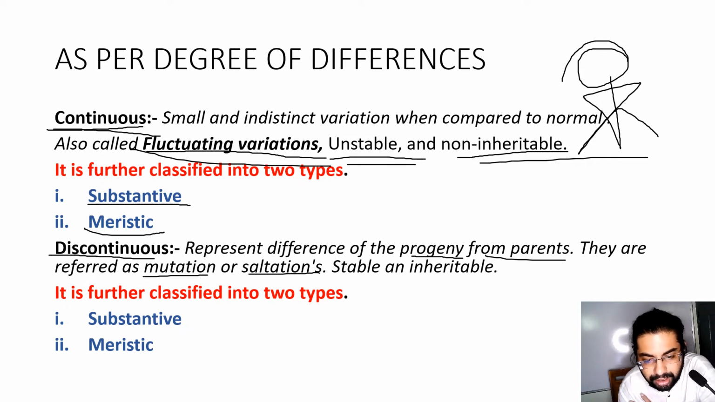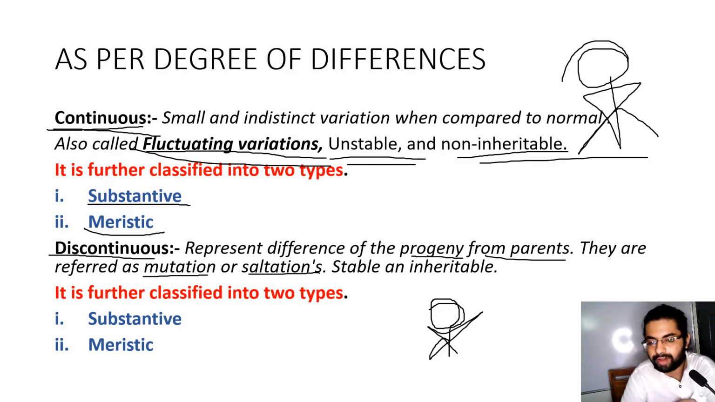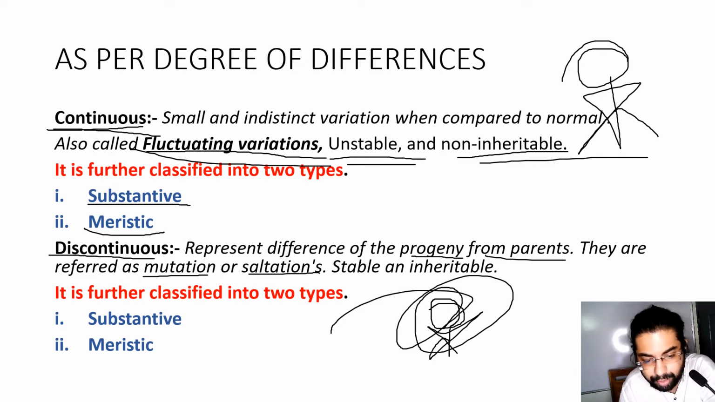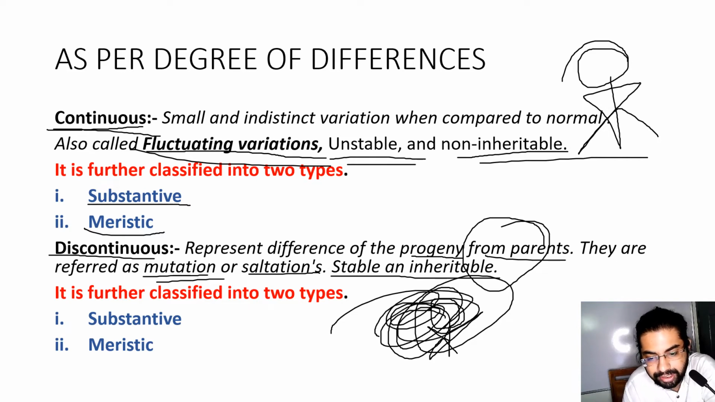For example, one of the children of a parent is exposed to a UV environment continuously, so he will develop a tumor in his body. So this is a mutation, and it is stable and inheritable, that is not obtained from parents, and the tumor will remain in his body unless and until some external causes are there to remove this tumor. So this is discontinuous in nature, that is, it is inheritable and stable, and the progeny differs from parents.